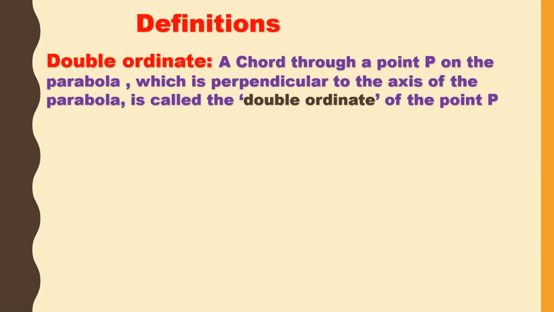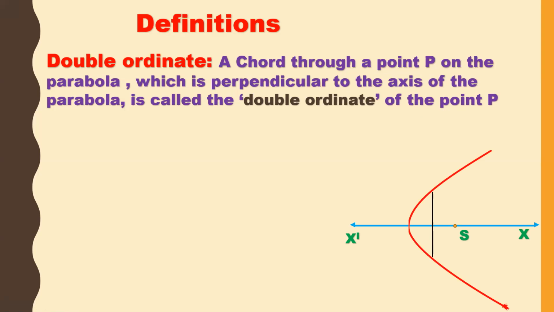Now the double ordinate. The double ordinate is a chord through a point P on the parabola which is perpendicular to the axis of the parabola. So here the extra condition we are getting is perpendicular. This is the axis, this is the parabola, this is S, and this line is a double ordinate. If you observe, PP dash is perpendicular to the axis.